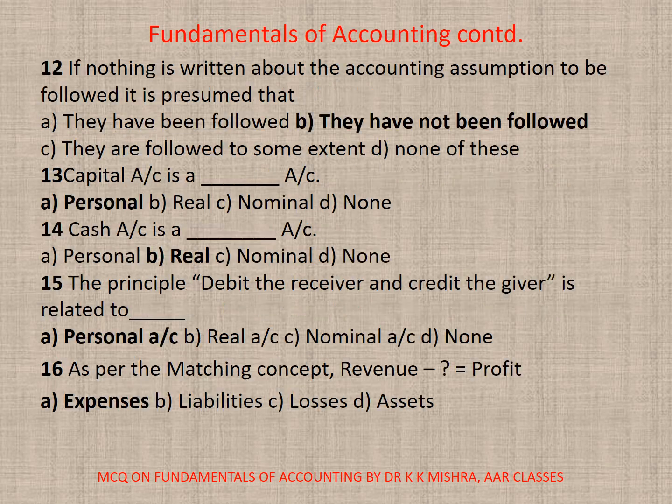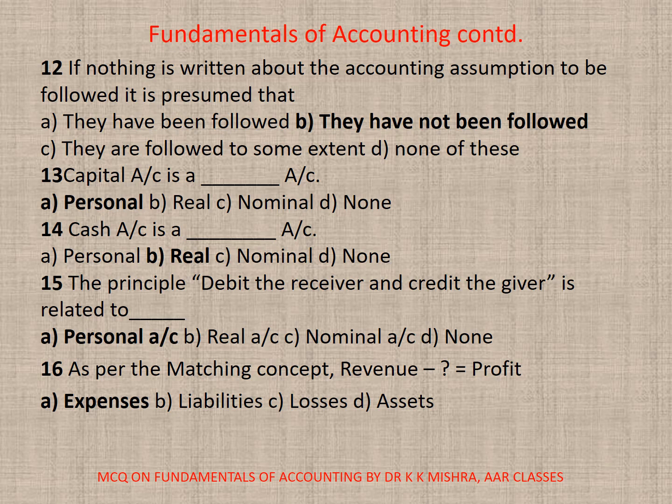Symbolic delivery. 12. If nothing is written about the accounting assumption to be followed, it is presumed that A. They have been followed. B. They have not been followed. C. They are followed to some extent. Or D. None. Correct option is B. They have not been followed. 13. Capital account is a dash account. A. Personal. B. Real. C. Nominal. D. None. Here correct option is A.